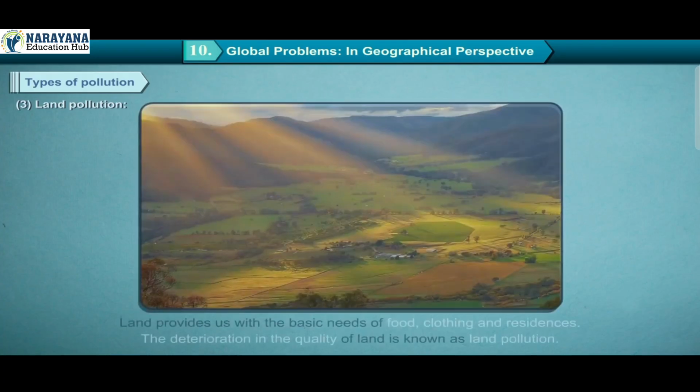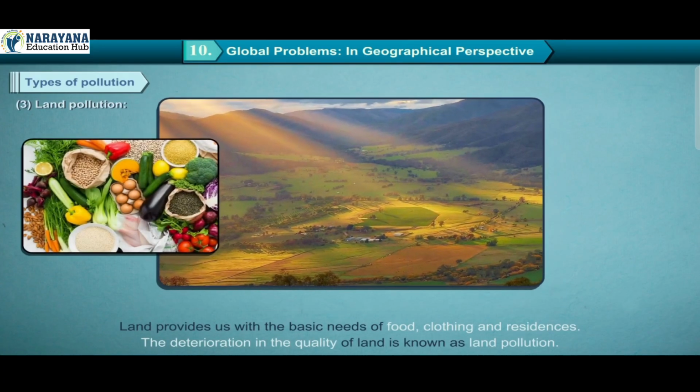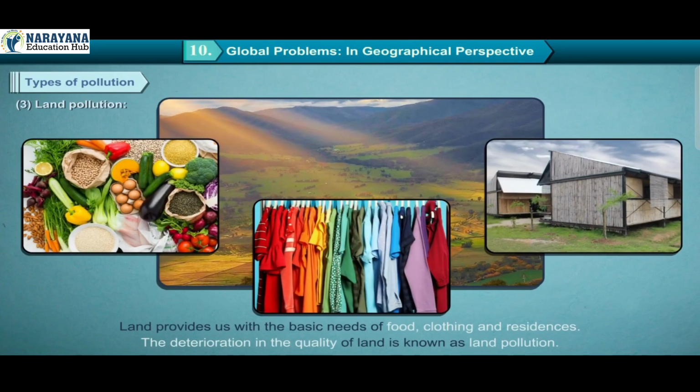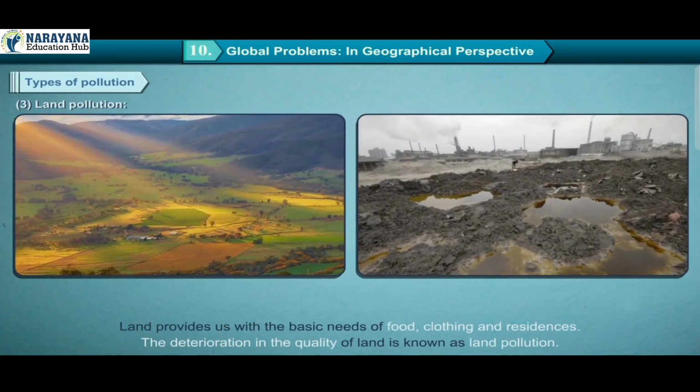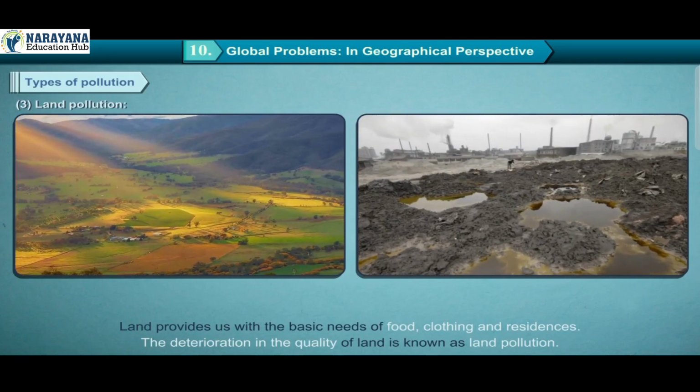3. Land pollution. Land provides us with the basic needs of food, clothing and residences. The deterioration in the quality of land is known as land pollution.